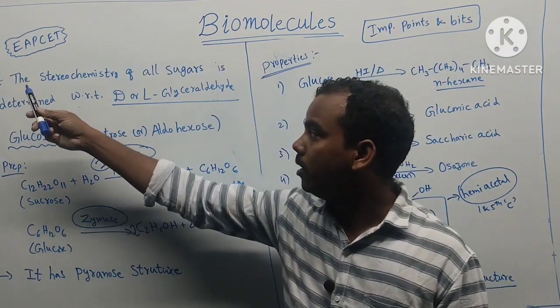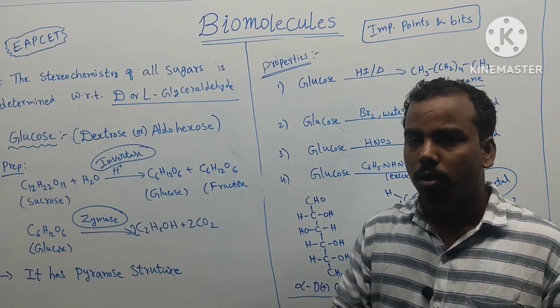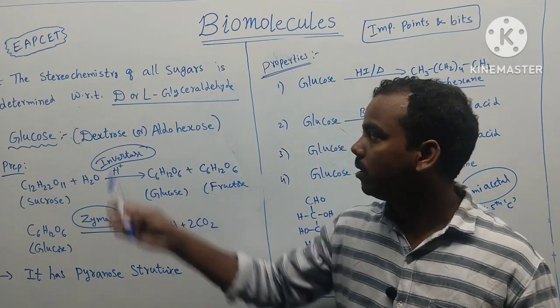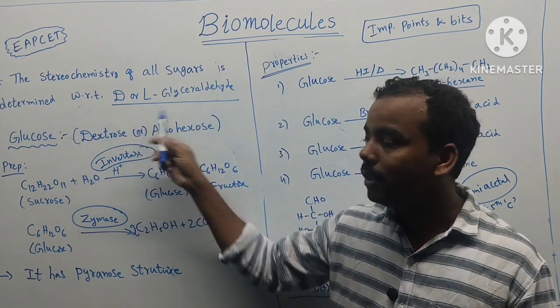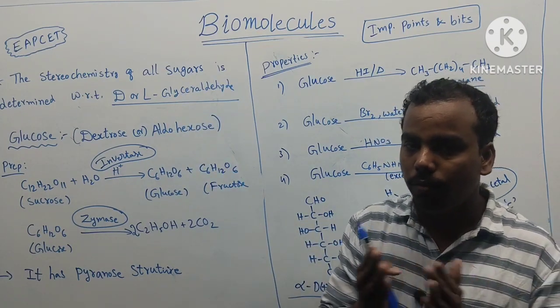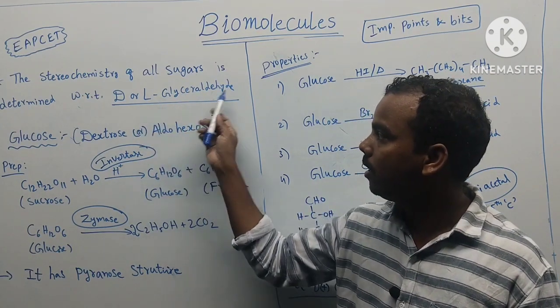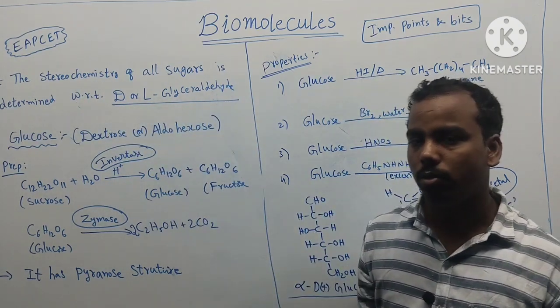Next, the stereochemistry of all sugars is determined with respect to D and L glyceraldehyde. It is the reference to identify which one is D and which one is L. So D and L glyceraldehyde is the reference to identify the stereochemistry of all sugars.